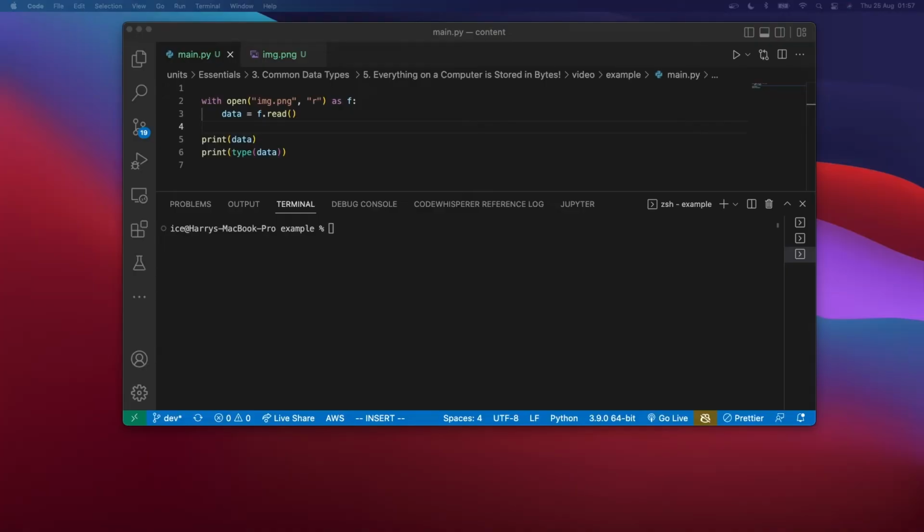Every piece of data stored on your computer is stored in bytes. That is 8 bits. Most of the time you'll use a specialized library to read in a particular type of file, but if you were to try and read in, for example, an image file using Python's built-in open method, then you'd get this error.